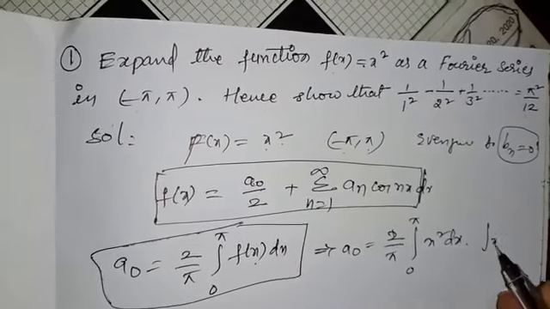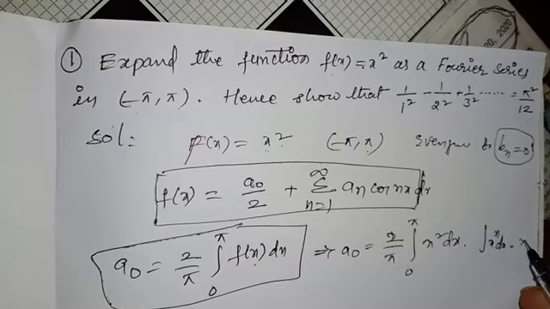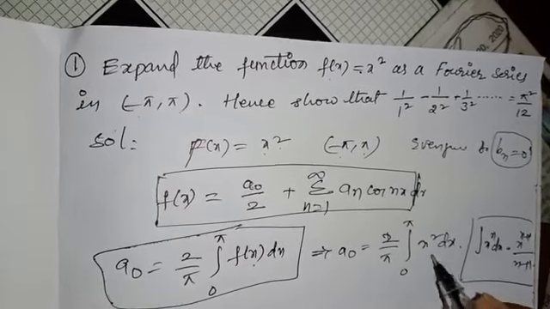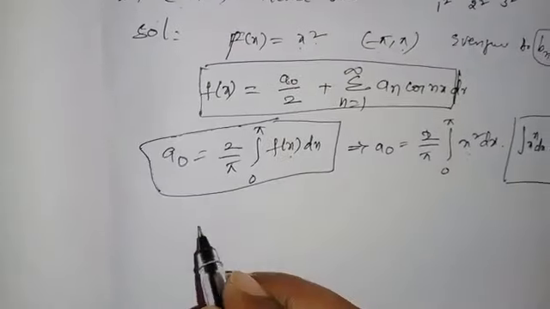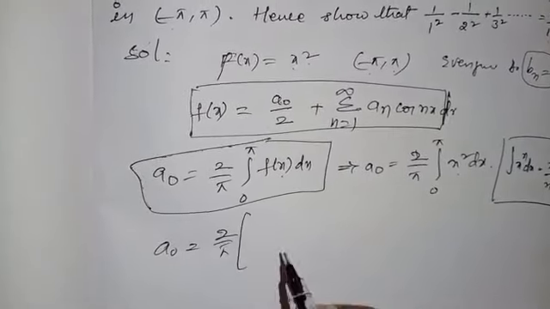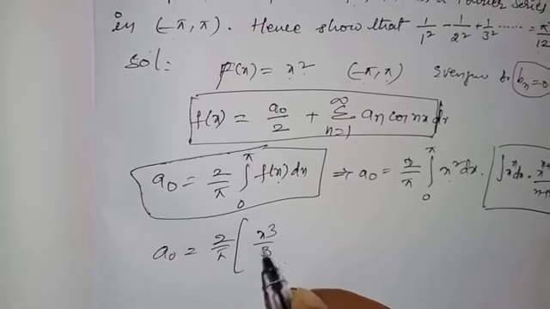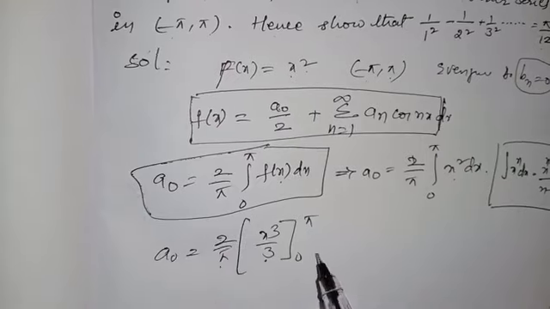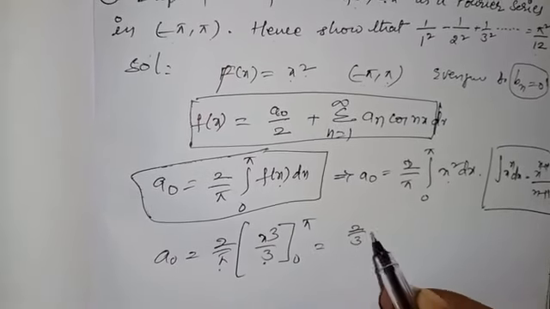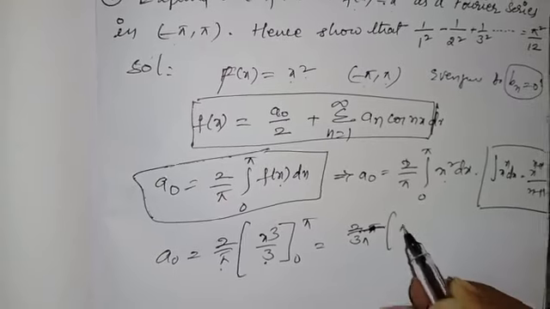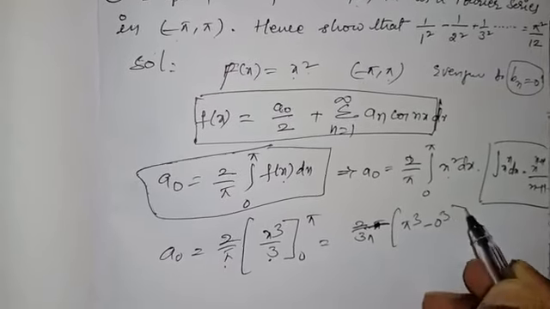We know that the integral of x^n dx is x^(n+1)/(n+1). If we apply here, that is equal to 2/π into x³/3, where the limits are 0 to π. Here the denominator is 3, take it outside: 2/(3π) into (π³ - 0³).